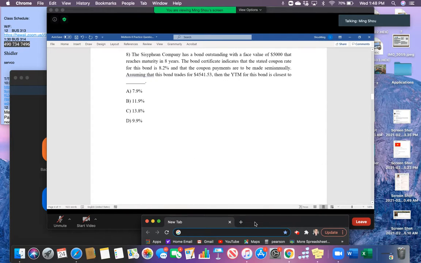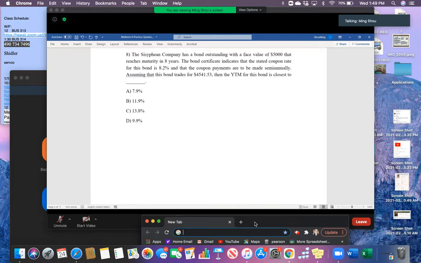So question 8. Now we have a company that has a bond outstanding with a face value equal to 5,000, and it has 8 years to maturity. The bond certificate indicates that the coupon rate equals 8.2%, and this coupon payment will be made semi-annually. Assume the bond price today is $4,541.35. The question asks us, what is the year to maturity?